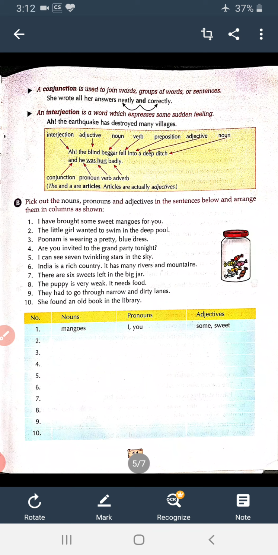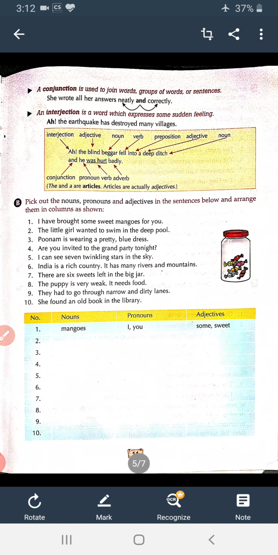If we see someone wearing a beautiful dress, we say, wow, what a beautiful dress she is wearing. So this wow is your certain feelings coming out from you. So this word wow is your interjection. Hope you are clear with all the noun, pronoun, adjective, adverb, verb, preposition and interjection. Hope you are clear with the parts of speech. If you find any problem, kindly ask me. But first we will come to some examples.